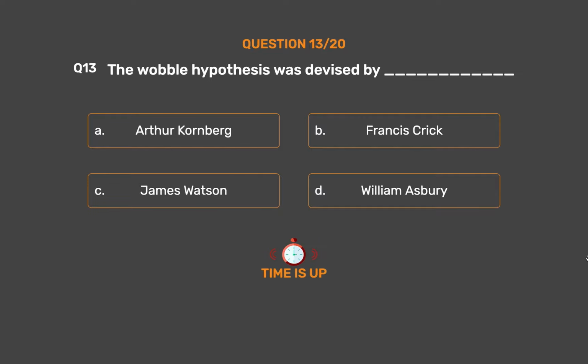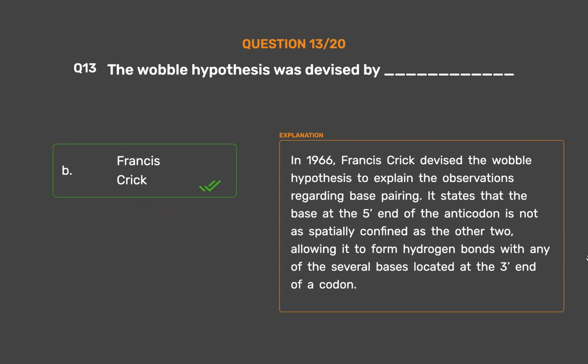The correct answer is option B. Francis Crick. In 1966, Francis Crick devised the wobble hypothesis to explain the observations regarding base pairing. It states that the base at the 5' end of the anticodon is not as spatially confined as the other 2, allowing it to form hydrogen bonds with any of the several bases located at the 3' end of a codon.